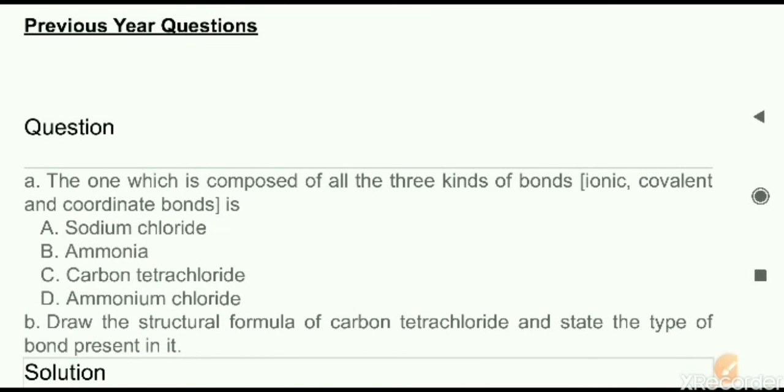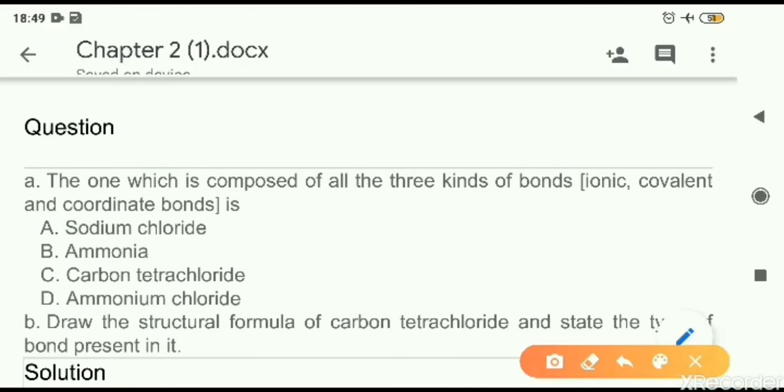Today we shall be discussing the previous year questions of chapter number 2, chemical bonding. Let us see the first question here. The one which is composed of all kinds of bond: ionic, covalent and coordinate bonds. So they are asking, out of these four given options, which is the compound having all the kinds of bonds. So the answer is ammonium chloride.